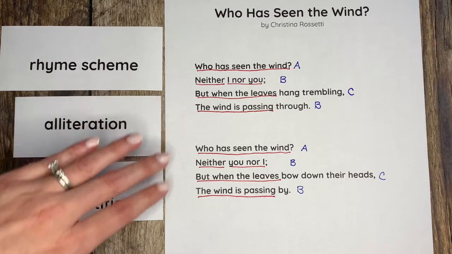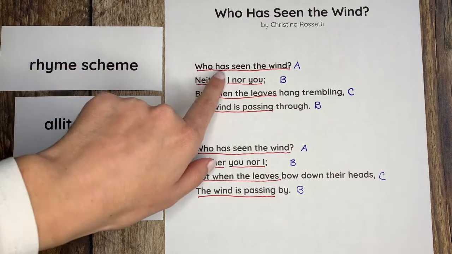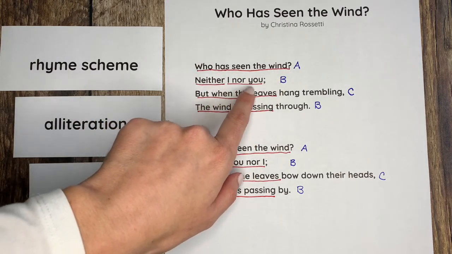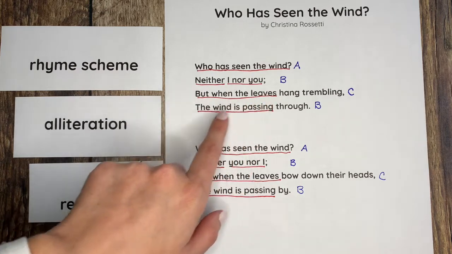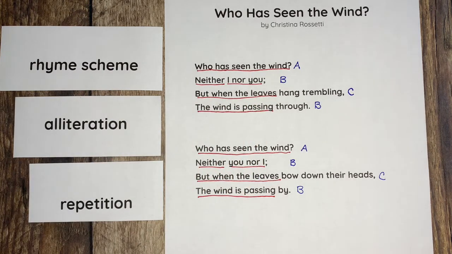She repeats quite a number of words and phrases in this particular poem because she's trying to get the idea across about the wind. So who has seen the wind? Neither I nor you, but when the leaves, and the wind is passing. So again, she's trying to get an idea across, and she's using a lot of repetition in this poem.